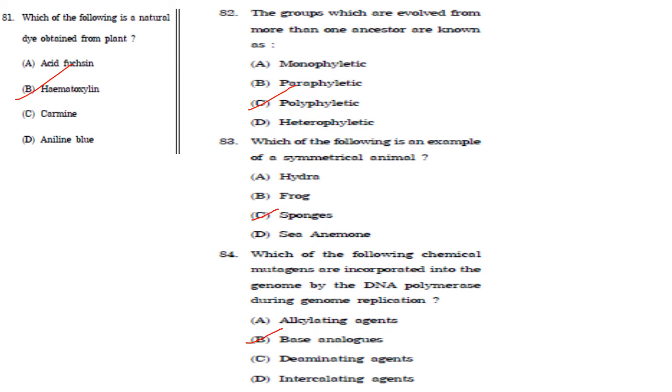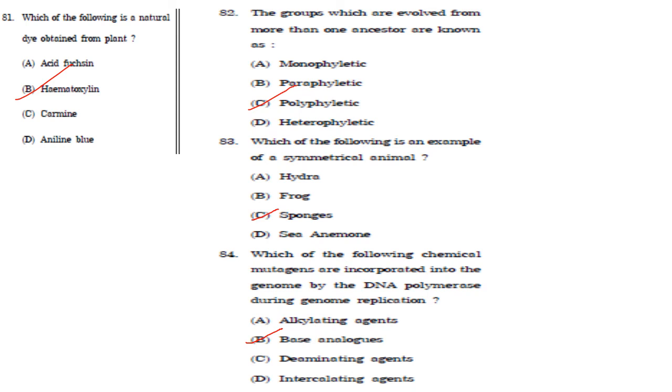Then intercalating agents produce mutations by sandwiching themselves between the adjacent bases, so they are acridine orange, ethidium bromide, etc. Then base analogues are a class of chemical mutagen. Base analogues means chemicals with structure similar to any of the 4 standard bases of DNA.